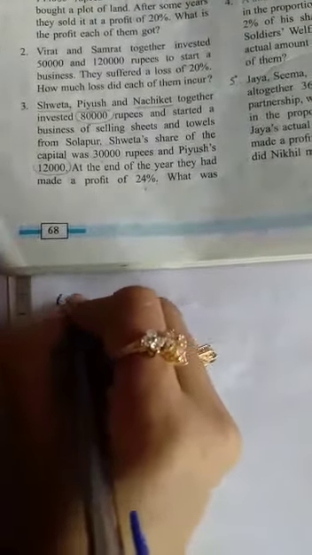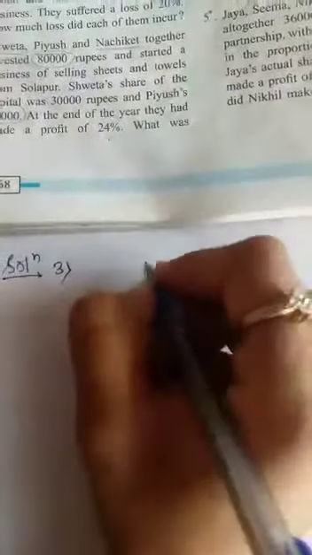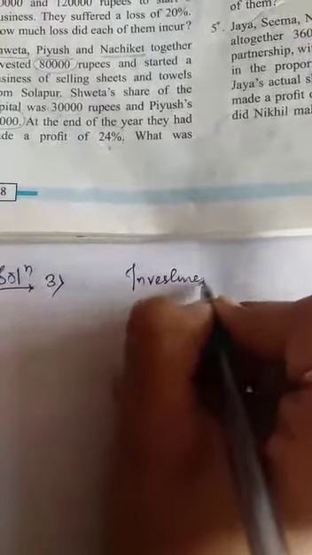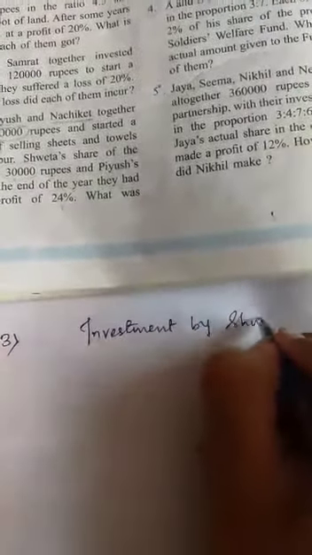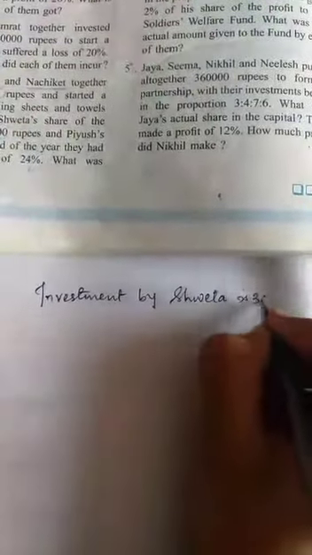First you have to write solution. Third, see, Shweta, Piyush and Nachiket together invested 80,000 rupees. So you have to write: investment by Shweta is 30,000 rupees.